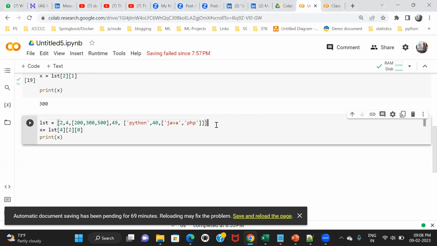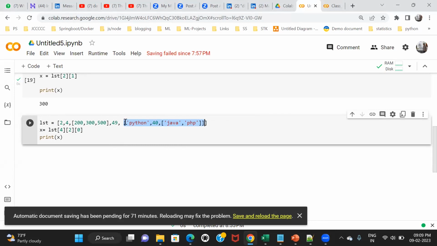Yes, sir. So what I'm saying here is, I need to pull Java, I want to pull this data. You first have to figure out where this data is sitting. This Java data is sitting inside this list, right? If you want to pull Java, then first you have to go into this cave. Let's suppose it's a cave.